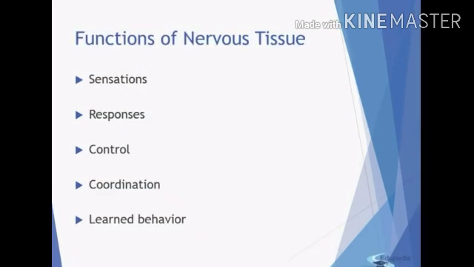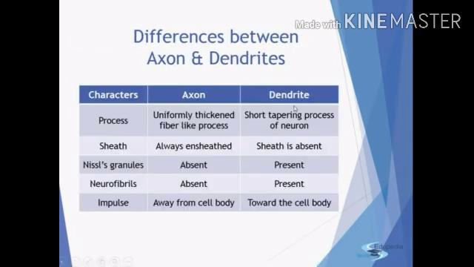Now, functions of the nervous tissue. First is sensation. Whenever I touch any hot object, I feel some sensation in my hand. Second, response. It plays a very important role in response. Third, control. Without the nervous system, we cannot control our body. It also helps in coordination, because all our body parts play a role in a coordinated manner. Learned behavior: without the nervous system, we cannot learn anything.